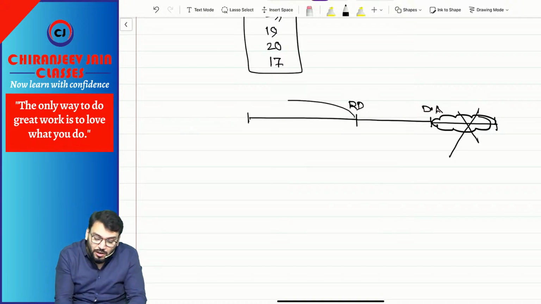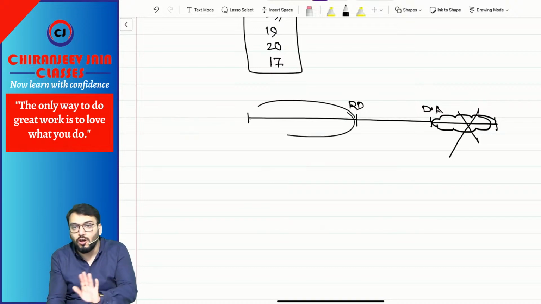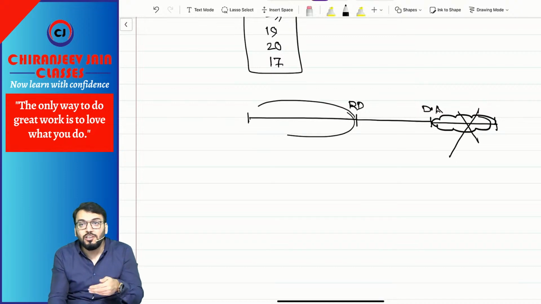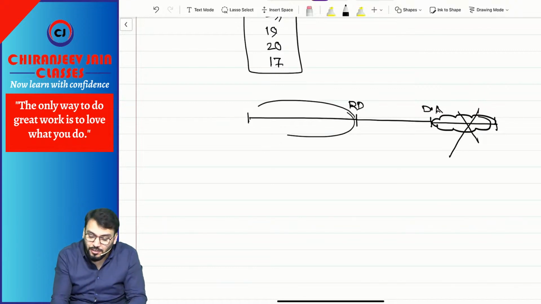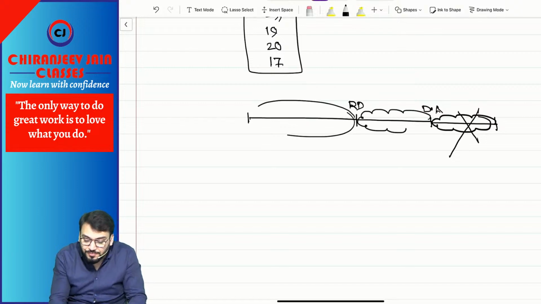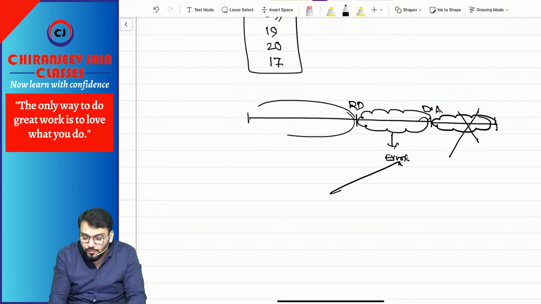Any event which already occurred before the reporting date is also not covered in this chapter. It means we are only discussing those events which happen subsequent to the reporting date but before approval of the financial statement. So we are dealing with this event. Now this event can be of two types from this chapter's point of view: one is an adjusting event, one is a non-adjusting event.